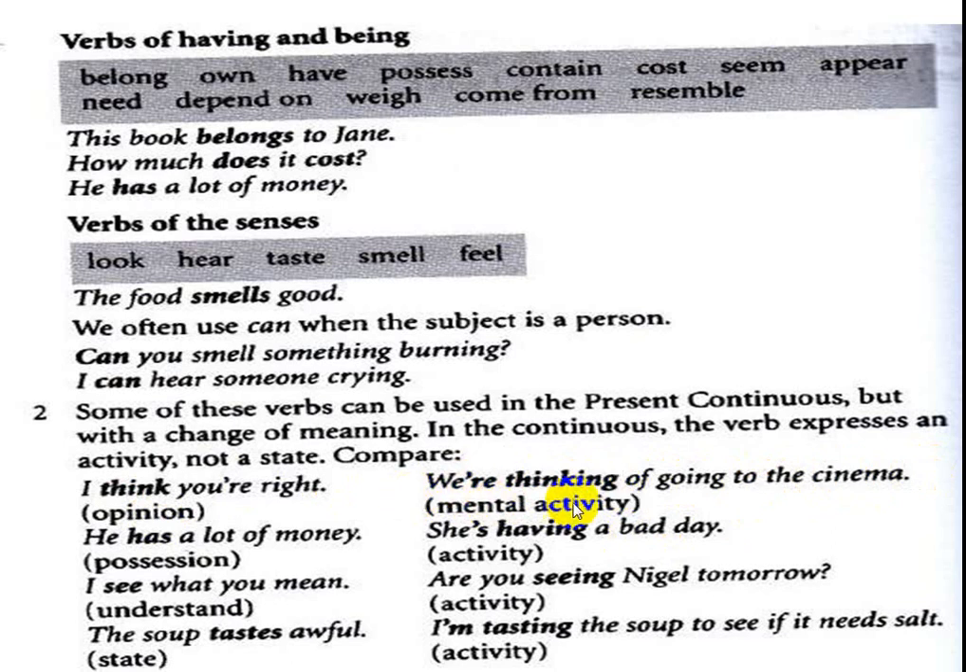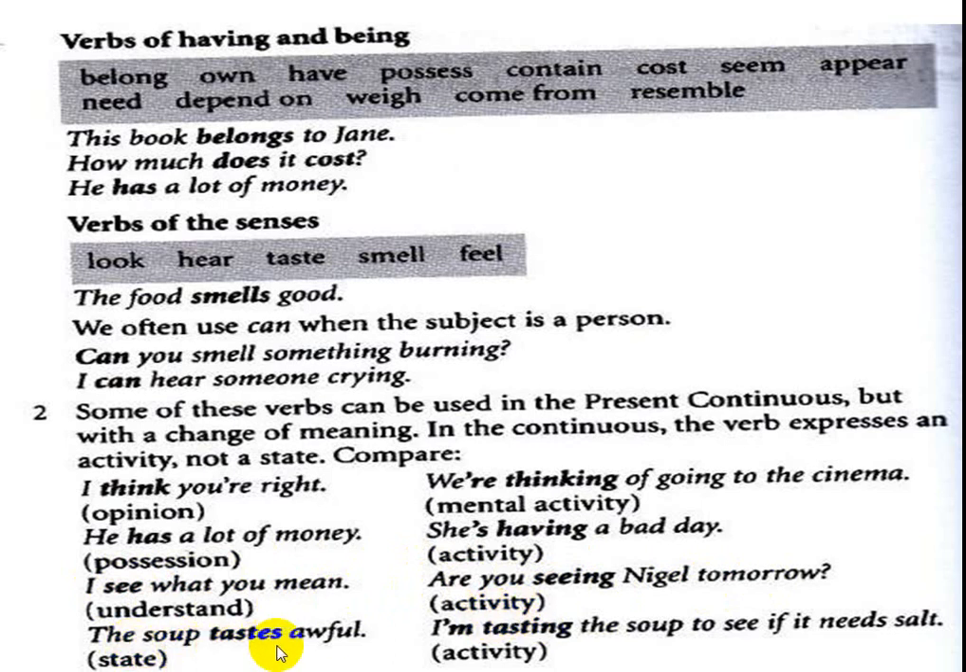Mental activity. He has a lot of money. Here has or have is a state verb because it is for possession. Here, she's having a bad day. Here it is an action verb because we used it for activity. I see what you mean. Here is a state verb. The verb see is a state verb meaning understand. Are you seeing Nigel tomorrow? Here seeing is used as present continuous for activity.